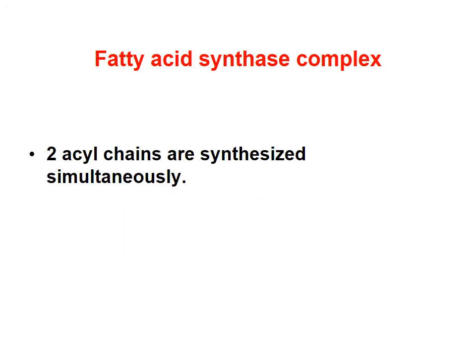Now, as there are 2 functional units, there is simultaneous synthesis of 2 chains of fatty acid. Remember, so there are 2 acyl chains synthesized simultaneously. Why? The reason being simple, because it has 2 functional units.